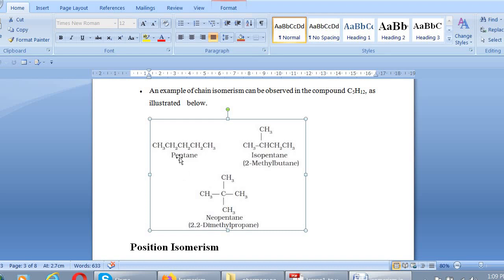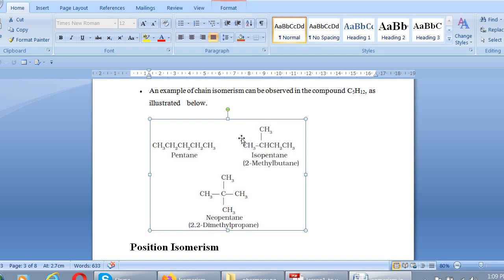For example, in pentane it forms a single long chain hydrocarbon, and it has 5 carbon atoms, so it is known as pentane. The second one is 2-methylbutane, as it contains only 4 carbons in the main chain, 1, 2, 3, 4, and one substituent group which is a methyl group.